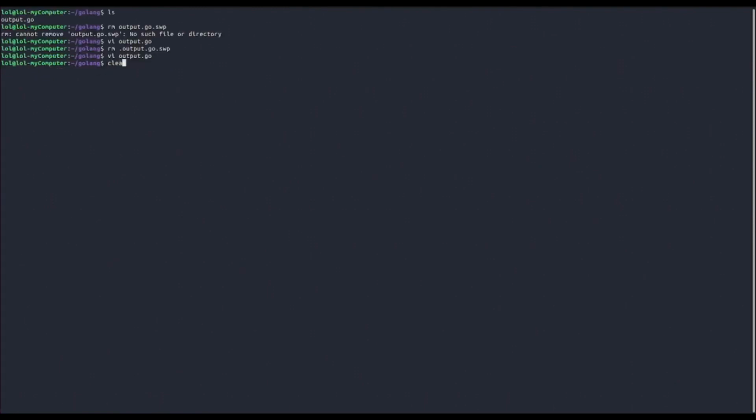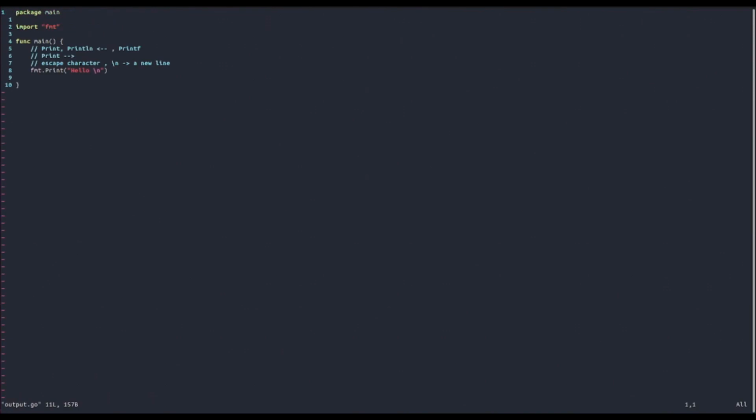So if we say go run output.go, then we get hello on the new line, even though we use the print method. So what if we want to insert multiple new lines?